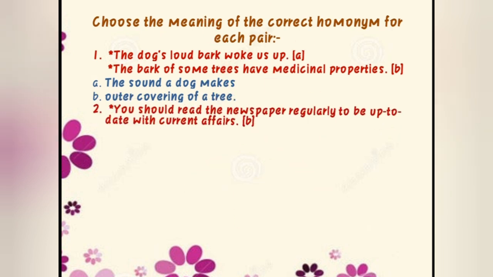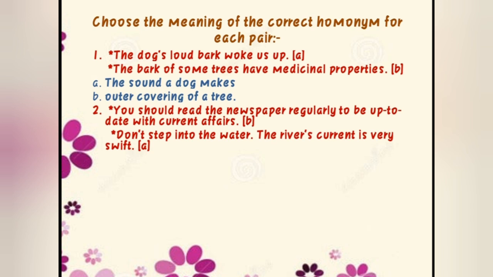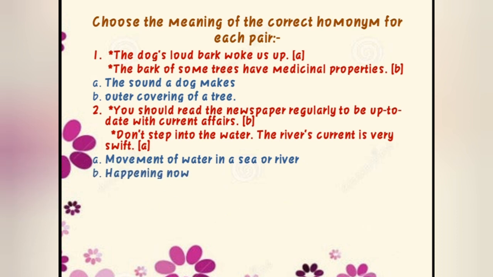Okay, now see, you should read the newspaper regularly to be up to date with current affairs. Next one, don't step into the water. The river's current is very swift. Now see, we are going to use movement of water in a sea or river. So which one are we going to use? Definitely, don't step into the water. The river's current is very swift. This one, option.